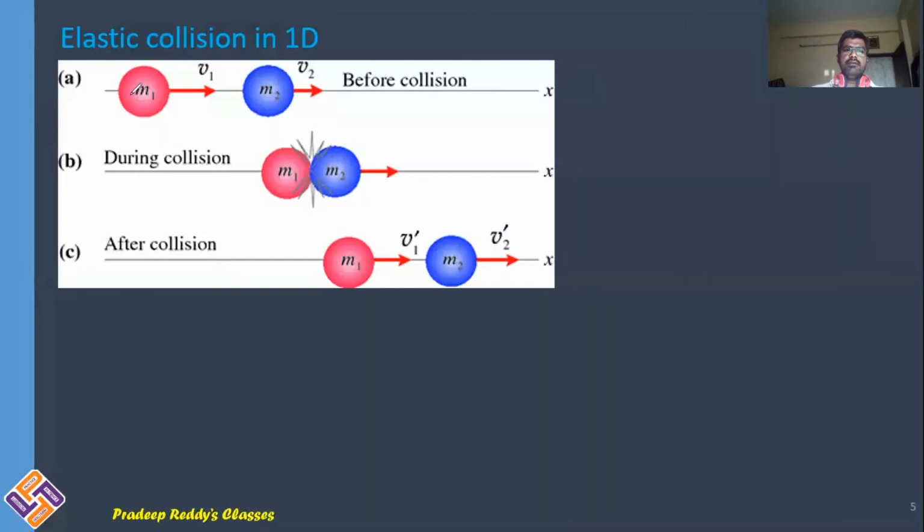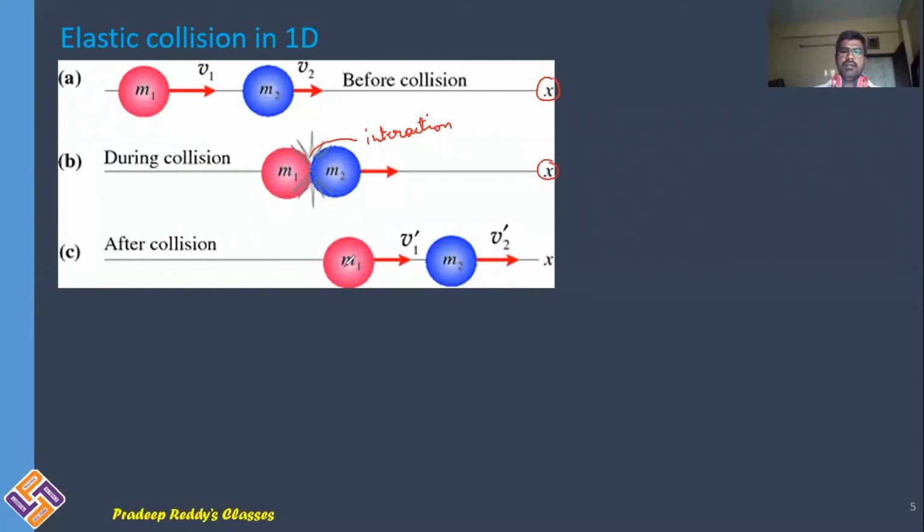Students, now let us discuss head-on elastic collision, where two balls of mass m1 and m2, before collision, are traveling along the x-axis with velocities u1 and u2. During collision the two masses will interact with each other, and during collision also both are on the x-axis itself.